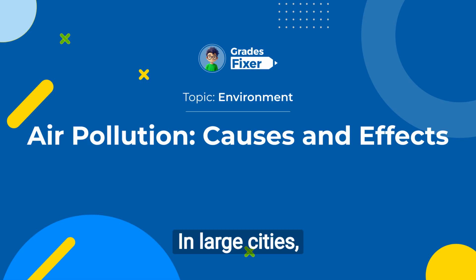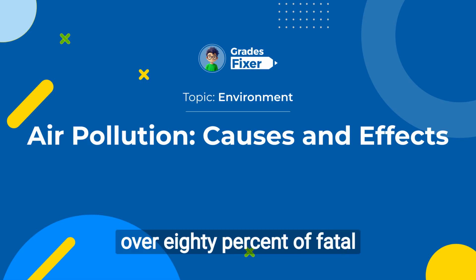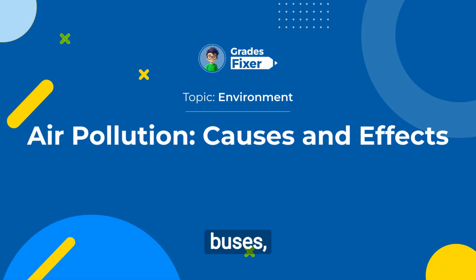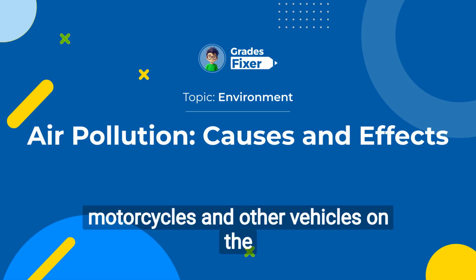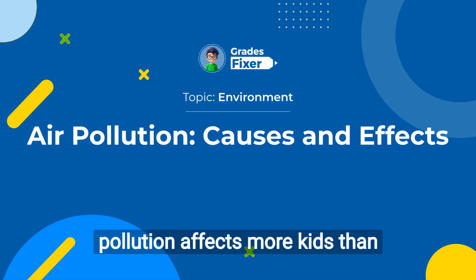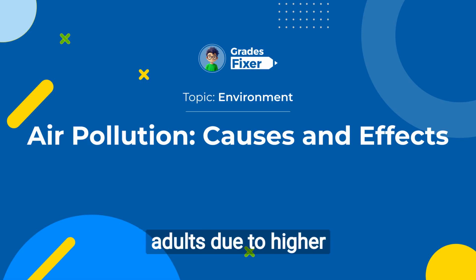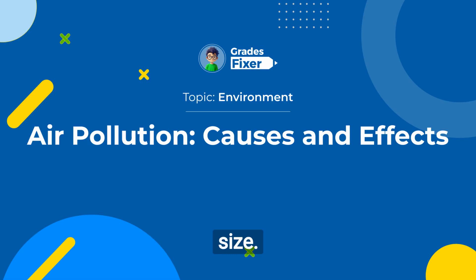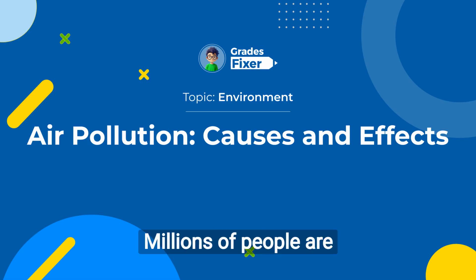In large cities, over 80% of fatal pollutants that cause lung damage come from cars, buses, motorcycles, and other vehicles on the road. Air pollution affects more kids than adults due to higher concentrations of polluted air in their systems per body size. Millions of people are known to have died due to the effects of air pollution.